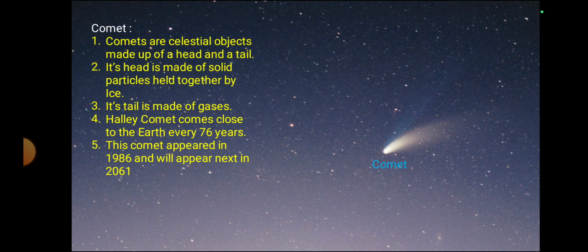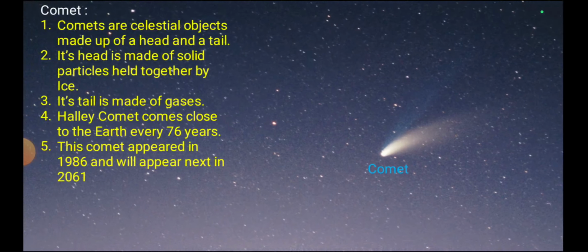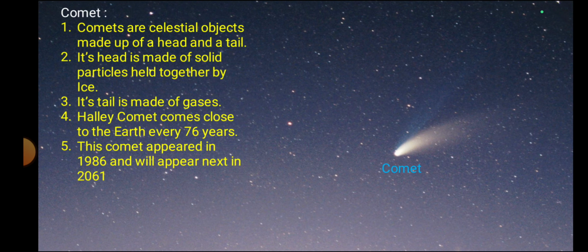So this is a comet. Comets are celestial objects. They are made up of a head and a tail. Its head is made of solid particles held together by ice. Its tail is made up of gases.